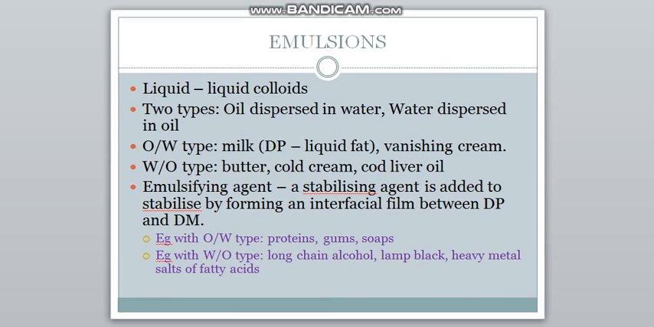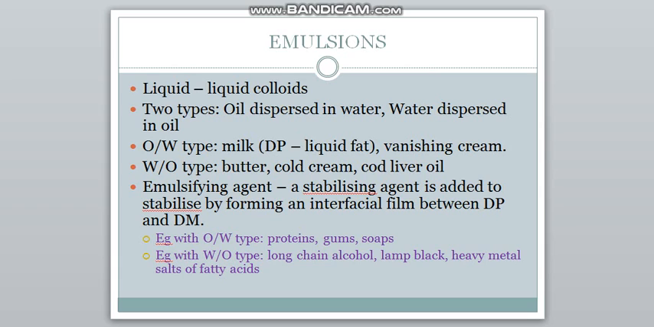Now we must know about emulsions. Emulsions, as we saw in the previous slide, are liquid colloids. So they are of two types, oil dispersed in water and water dispersed in oil. Oil dispersed in water type is nothing but water is the dispersion medium and oil is the dispersed phase. Oil in water type doesn't mean that oil is the dispersion medium, but water is the dispersion medium for sure. And the example is milk, in which liquid fat is the dispersed phase, and the other example is vanishing cream.